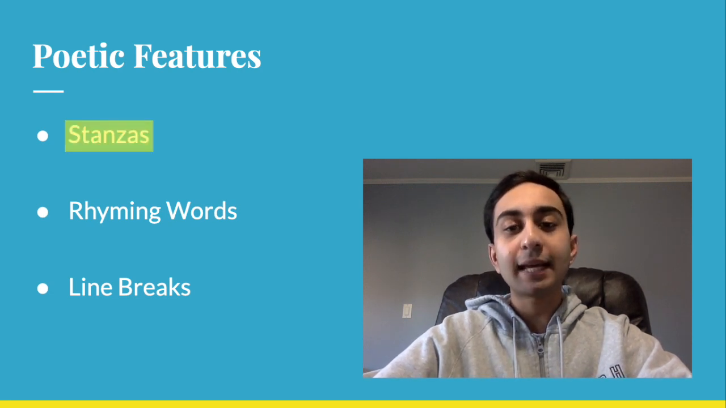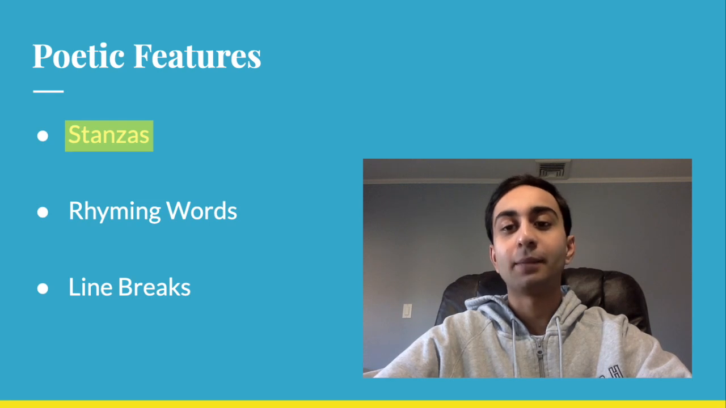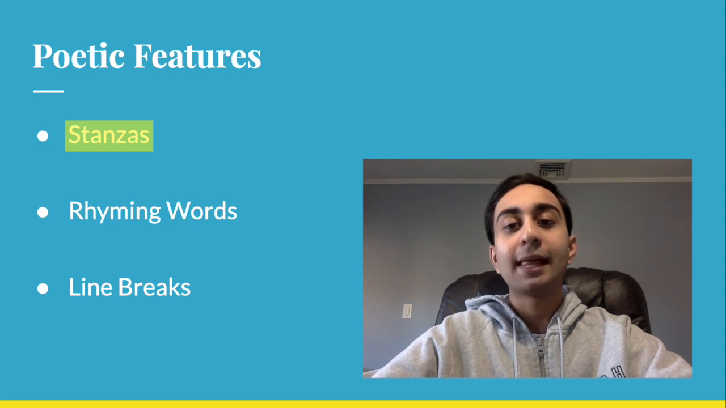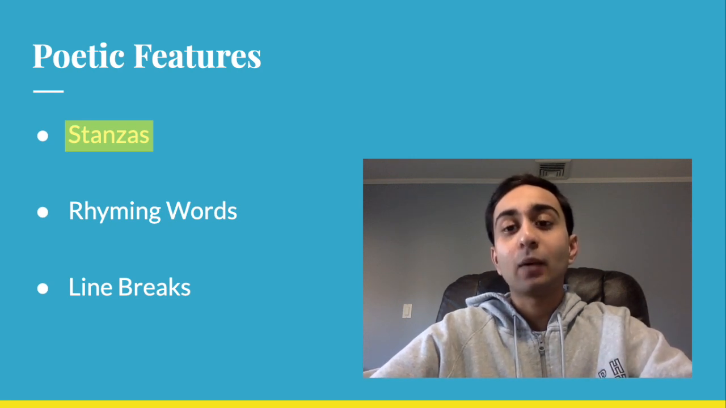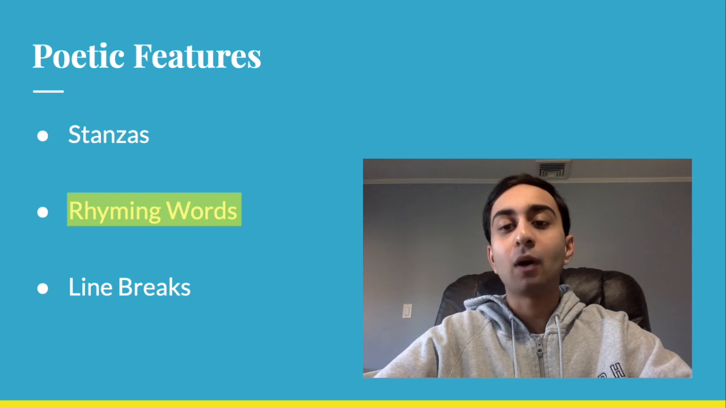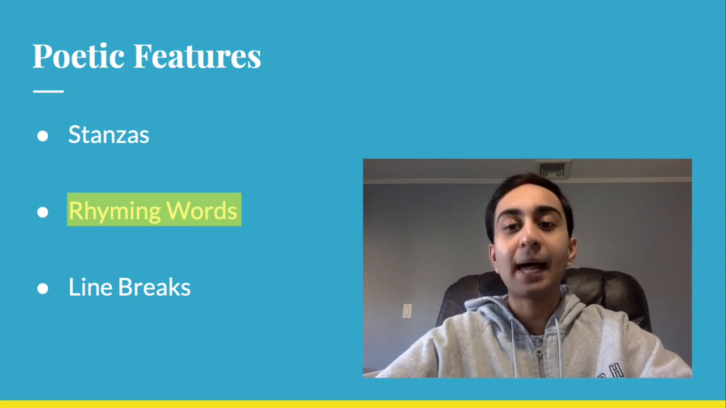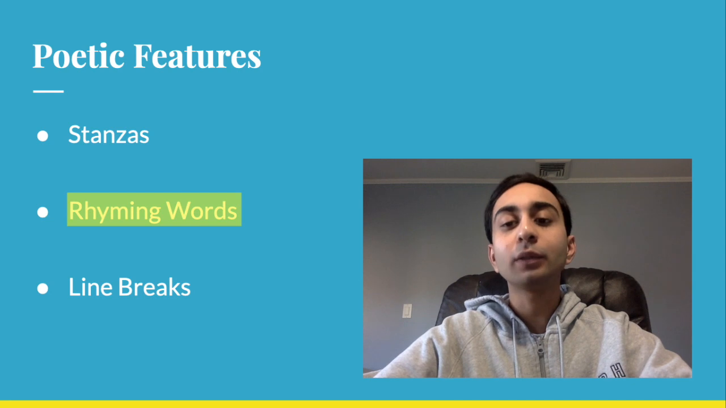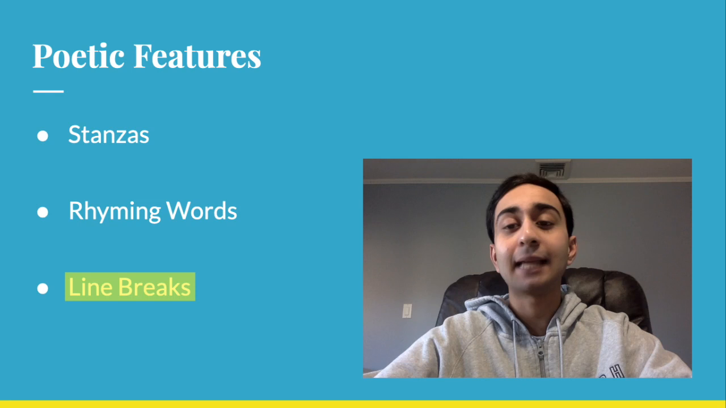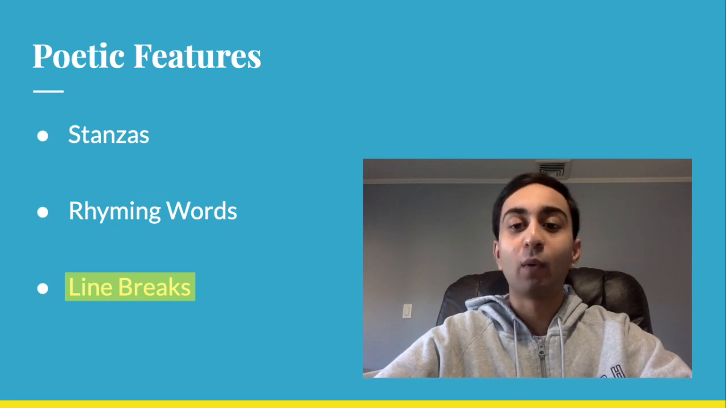So a stanza is a group of lines that's within a poem. It does look a little bit like a paragraph, but when we look at these poems, we're going to notice that one sentence can go across 2 or 3 or 4 lines, and that is a stanza. We're also going to be looking at rhyming words, and rhyming words are words that have the same end sound, like cat, bat, tough, rough. And then we're also going to look at line breaks. So line breaks are the point at which the poet chooses to end one line right before they begin the other.